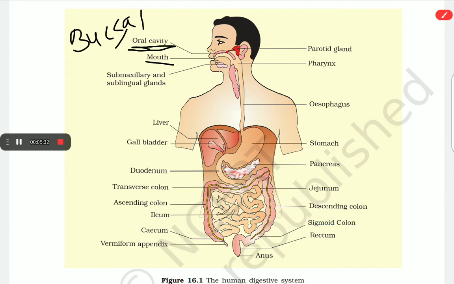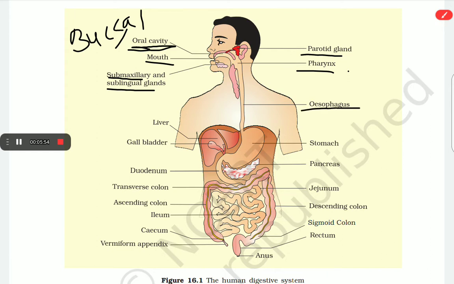There are glands outside the buccal cavity: the parotid gland, submaxillary gland, and submandibular gland present in the sublingual region. The pharynx consists of three parts: oropharynx, laryngopharynx, and nasopharynx.